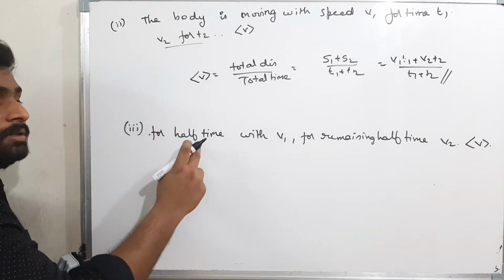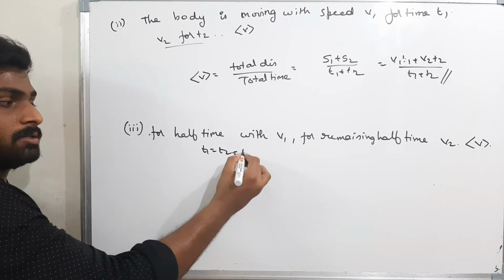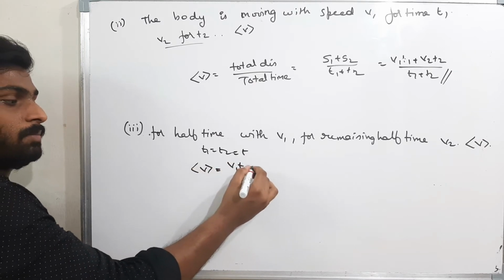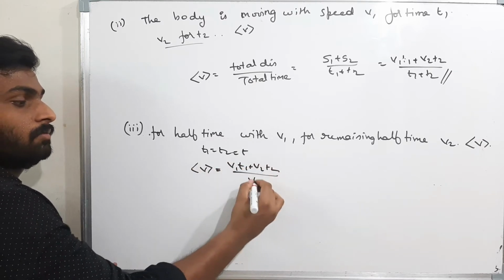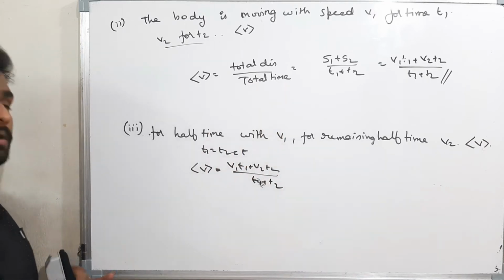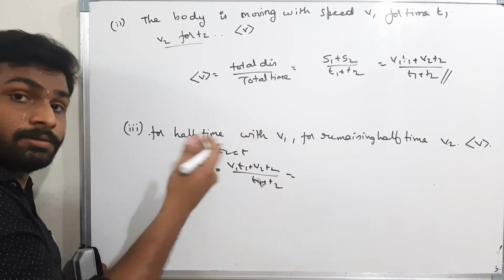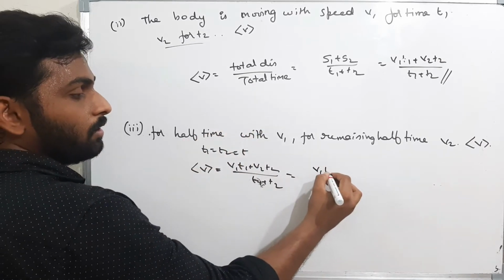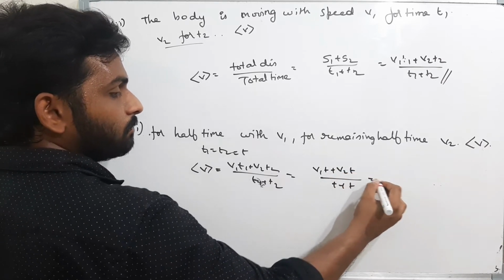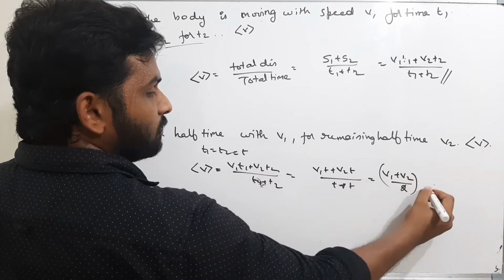The same question, but here the time is taken equal. That means t1 is equal to t2, and I am assuming it as t. Now what is the average speed? Average speed is v1 t1 plus v2 t2 by t1 plus t2. Since the times are the same, v1 t plus v2 t by t plus t. Therefore, v1 plus v2 by 2 is the answer.